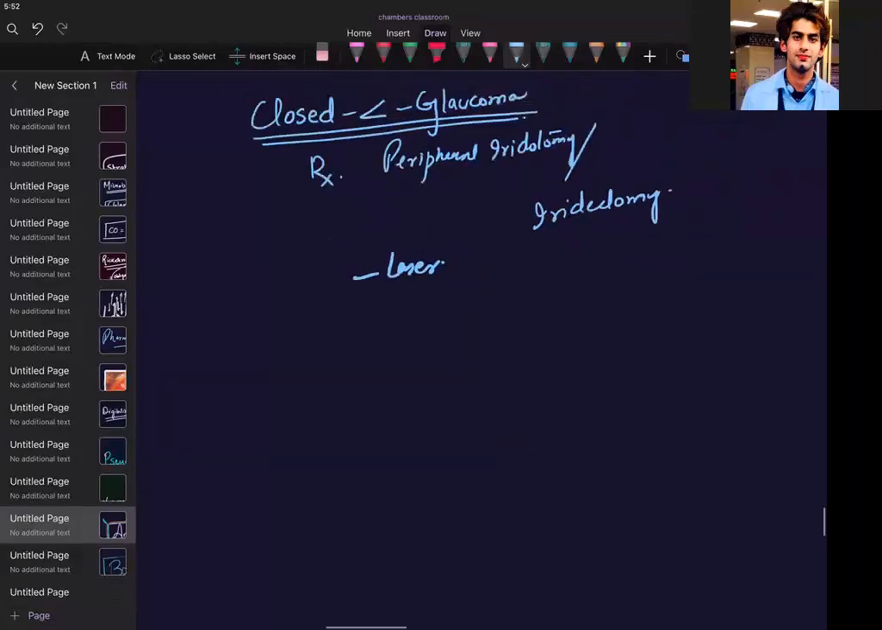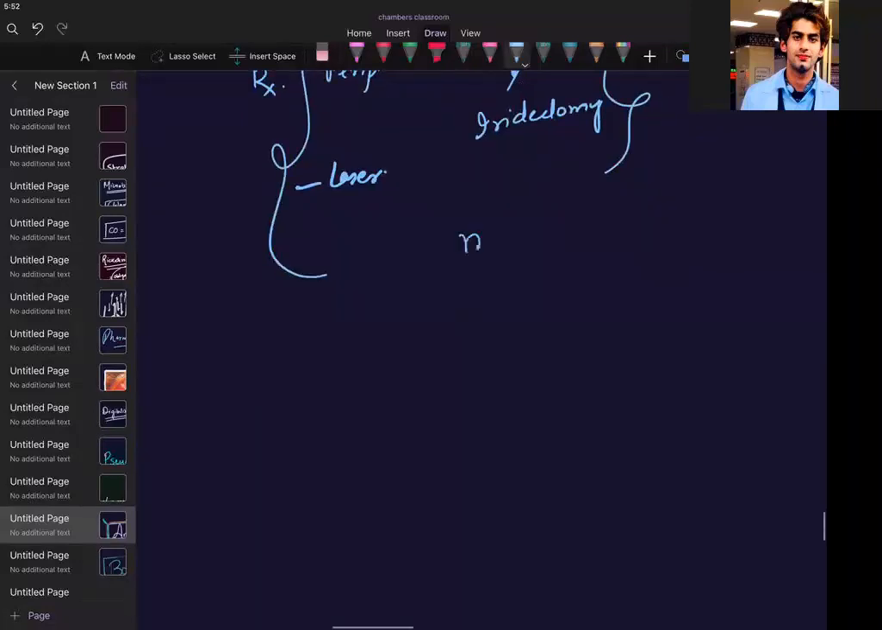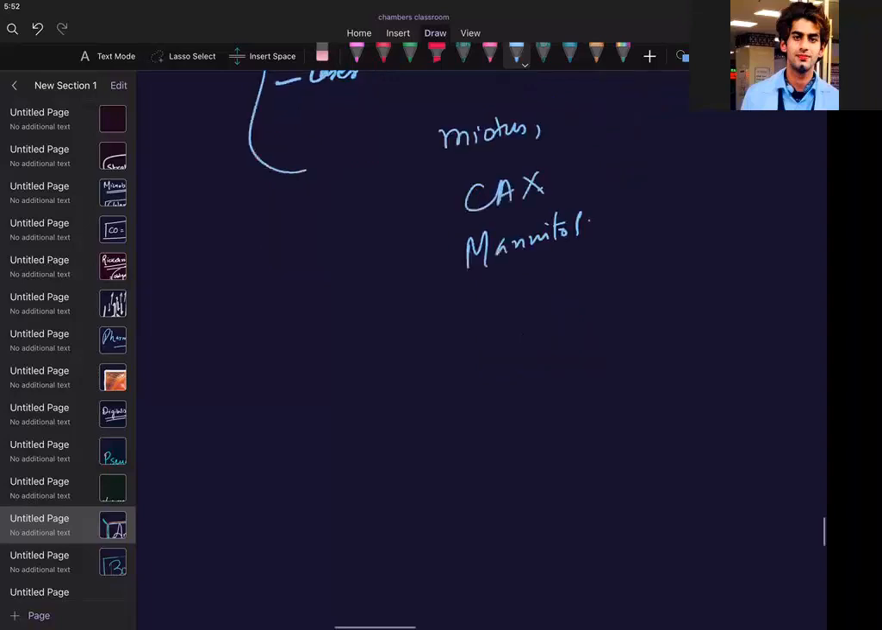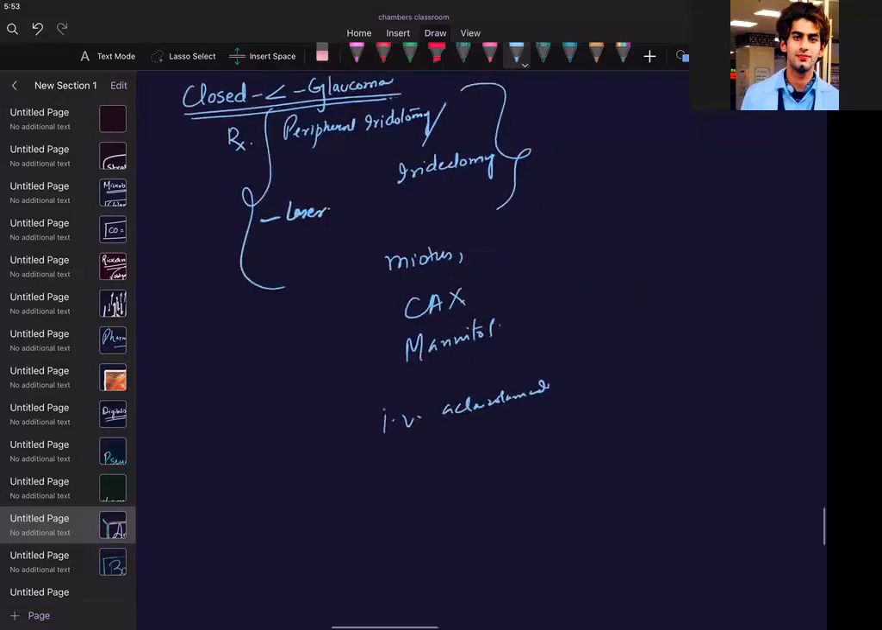In this surgery, during pre-operative assessment, we can give some miotics. We can also give carbonic anhydrase inhibitors with that. We can give mannitol, a diuretic. So if you get a patient who comes to you with that acute problem, what will you give? You can start an IV acetazolamide.